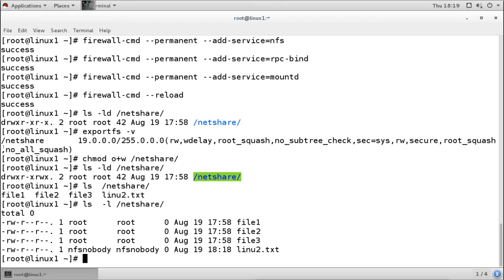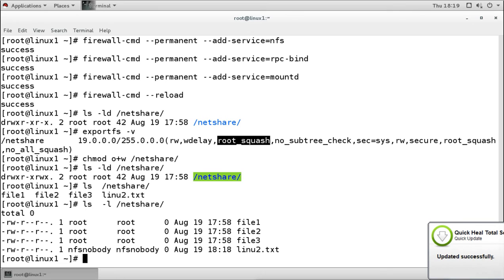Like here it is saying no all squash. That means it is not squashing any other users. So all the other users will work normally, only the root user will be considered as an NFS nobody. If you don't want this, it is not secure, but you can still remove this. It is not secure, but we can do that. And if you want to do that, we can add no in front of this. And how will we do that? We will do it from the configuration file.